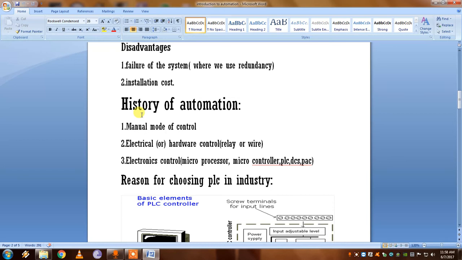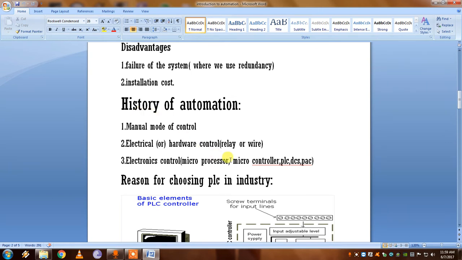The main disadvantages of electrical or hardware controls are: space required is very high, heat losses may occur, troubleshooting is difficult, frequent maintenance is required, the circuit is complex, power consumption is high, and there is no human or equipment safety. So these are the disadvantages of electrical control. To overcome that, we went to electronic control, which is microprocessor, microcontroller, PLC, DCS, and PAC, which has the advantages of less space required, less power consumption, high safety, and less maintenance cost.